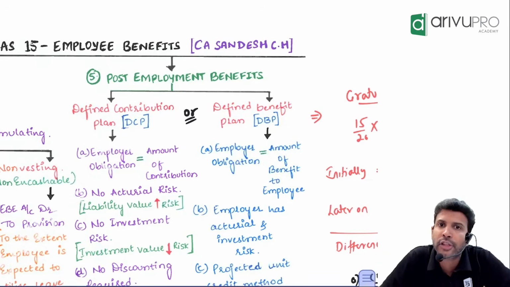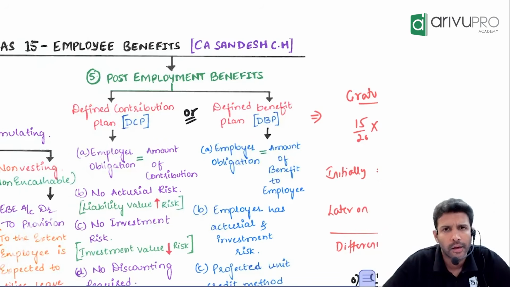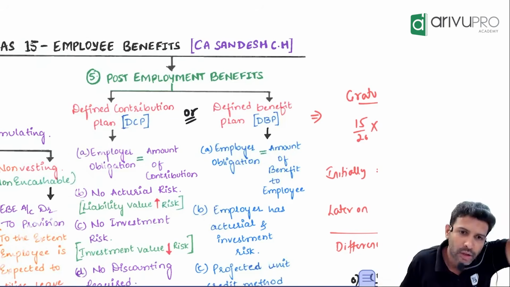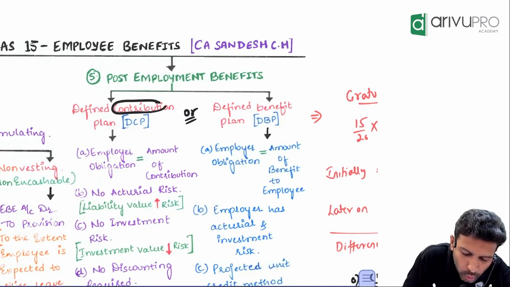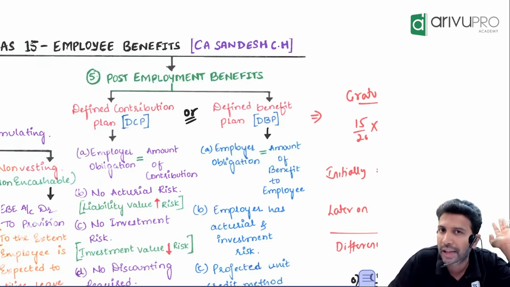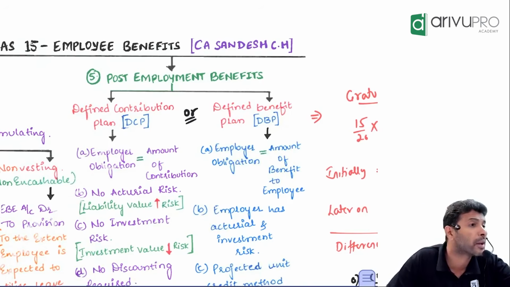After that, if the PF authorities do not settle the money to the employee, is it the company's headache? What do you think the company will say? The company will say, you ask the PF authority, I have already paid them. That means the company has an obligation just to contribute. After that, what happens is not the company's headache. Such a plan, we call it as defined contribution plan.